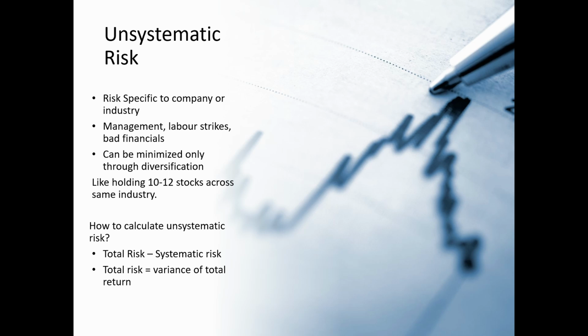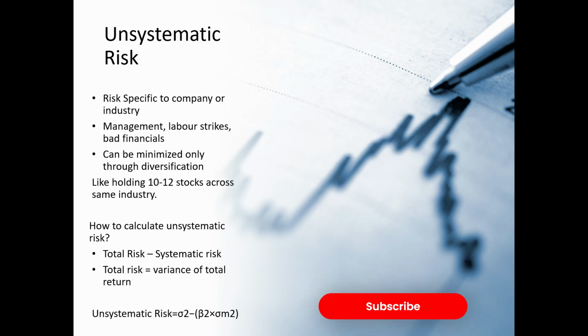And after calculating the total risk, unsystematic risk is nothing but total risk minus the systematic risk. So in simple terms, we use this formula: variance minus beta square into the market variance, and we need to take the square root of that. We need to calculate the standard deviation in order to know what the unsystematic risk is.